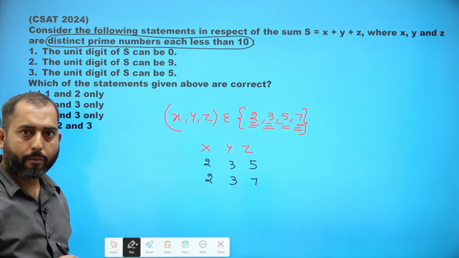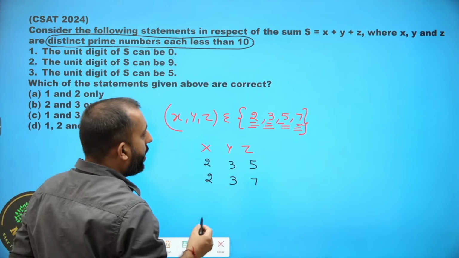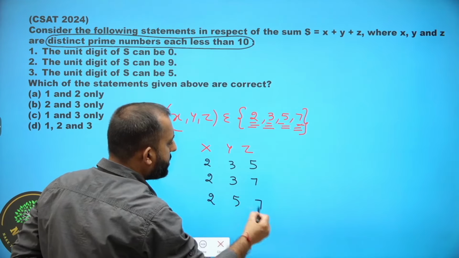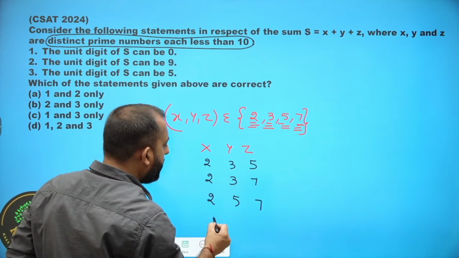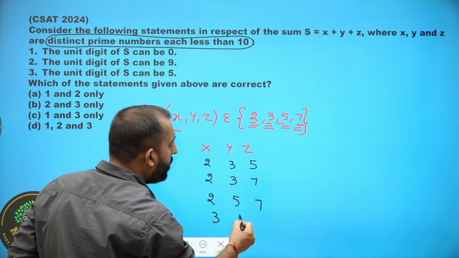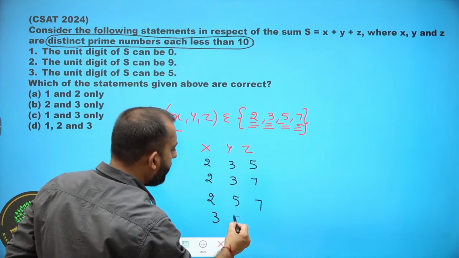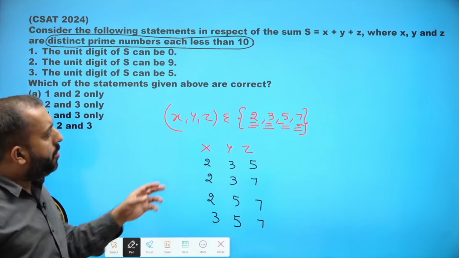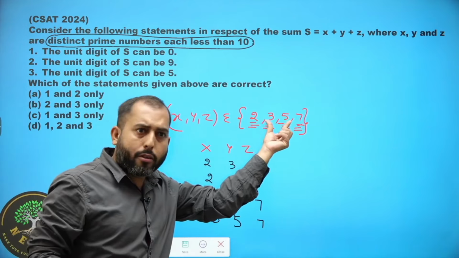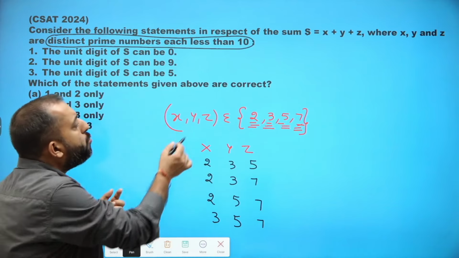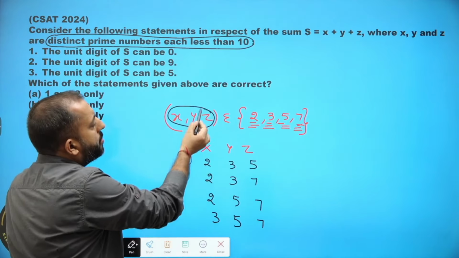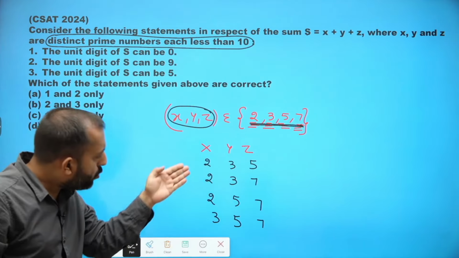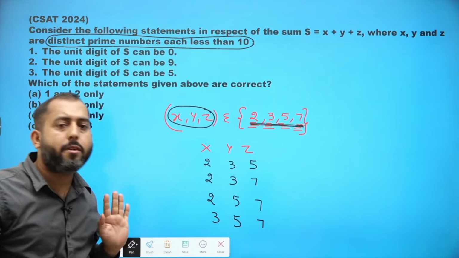Next, X can be 2, Y can be 5, Z can be 7, and X can be 3, Y can be 5, and Z can be 7. So out of these 4 numbers, I have to select only 3 numbers. So only these 4 possibilities are present.